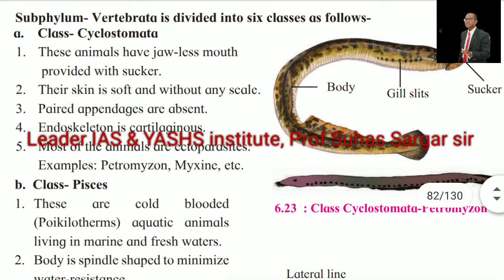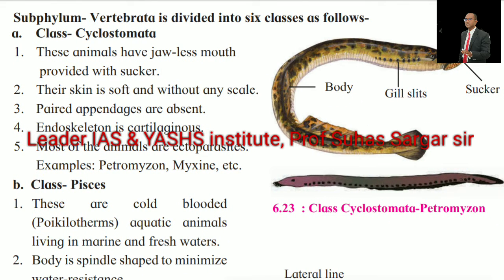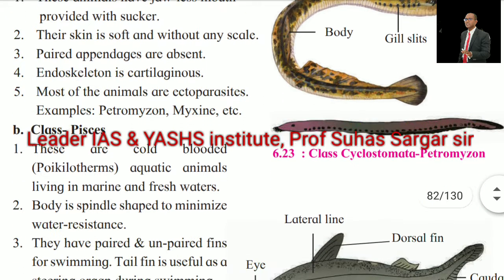That is, class Cyclostomata. See the pictures of class Cyclostomata. Petromyzon. These animals have a jawless mouth provided with a sucker. Their skin is soft and without any scales. Paired appendages are absent. Endoskeleton is cartilaginous. Most of the animals are ectoparasites. Example: Petromyzon, Myxine, etc.